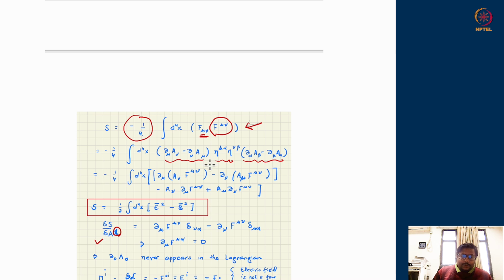This A alpha will go in the whole action and search for wherever A alpha is appearing. And A alpha is not appearing anywhere, as you can see, it is just appearing in the derivatives. So what you can do, you can convert one of the derivative terms times this thing into a total derivative of this times this, which is f upper mu nu, minus the derivative hitting the f mu nu, which is this term, and a nu.